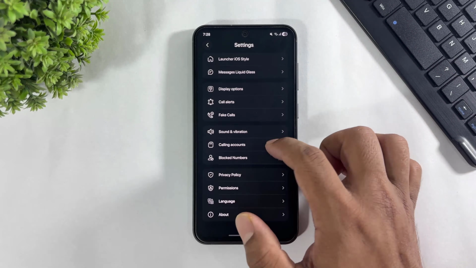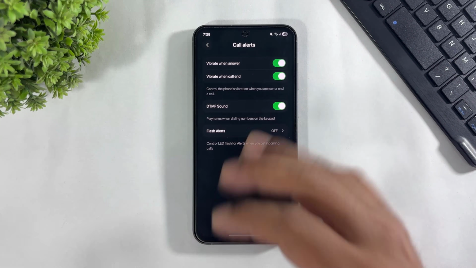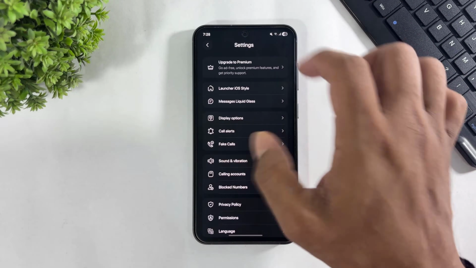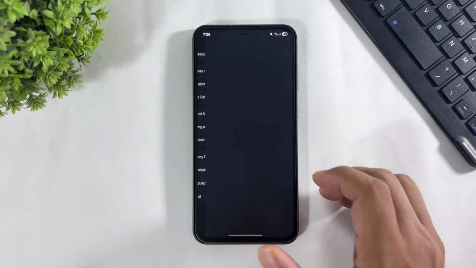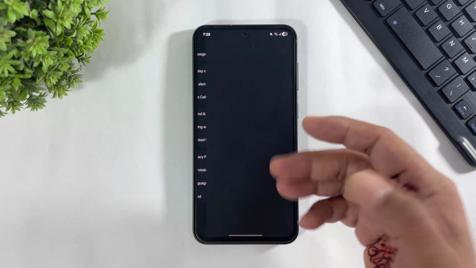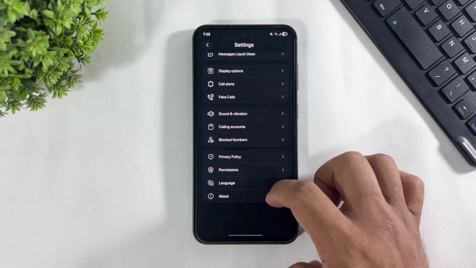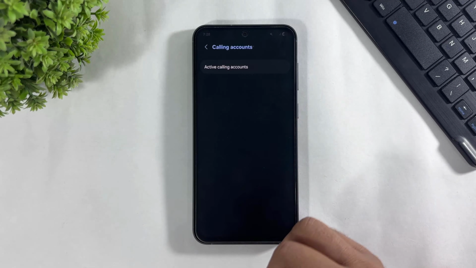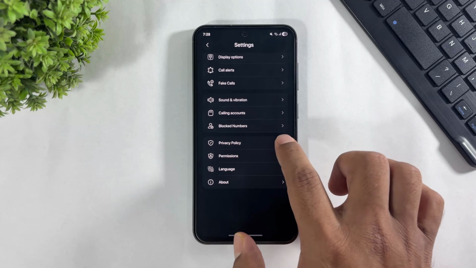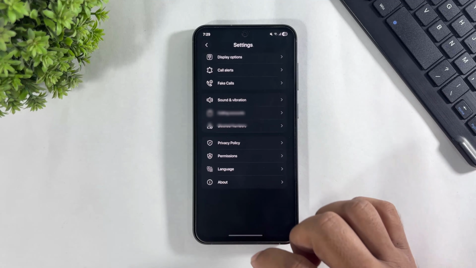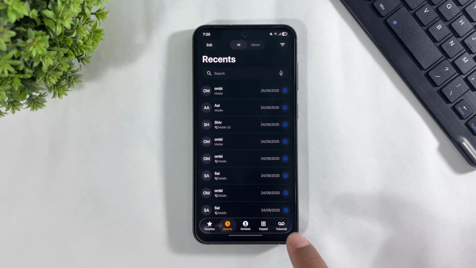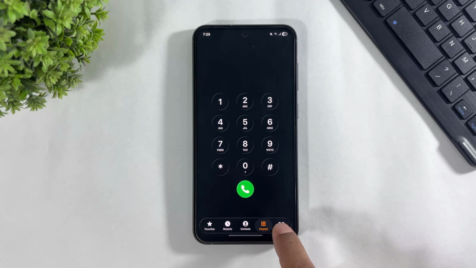Now the next option is call alert, fake calls, sound vibration. You can also set feedback, but this is a system option. Calling accounts, block number. You can also add block numbers with this option.